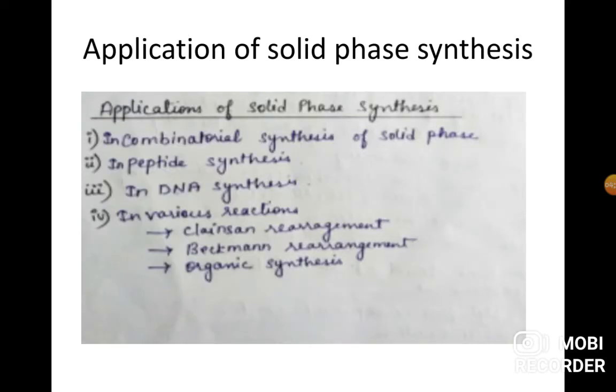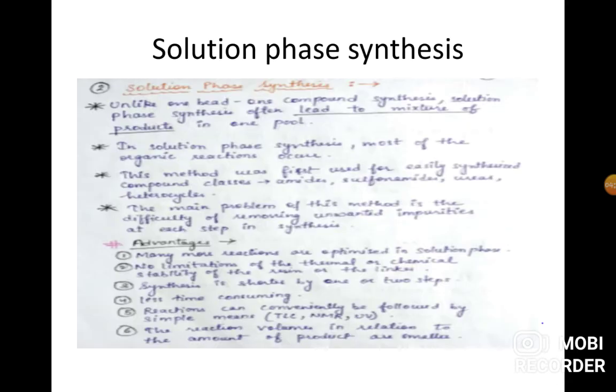Second, the application of solid phase synthesis. Solid phase synthesis is used in combinatorial chemistry, and for peptide synthesis. In DNA synthesis also we use solid phase synthesis, and it is also used in various reactions like Claisen rearrangement, Bachmann rearrangement, and organic synthesis.